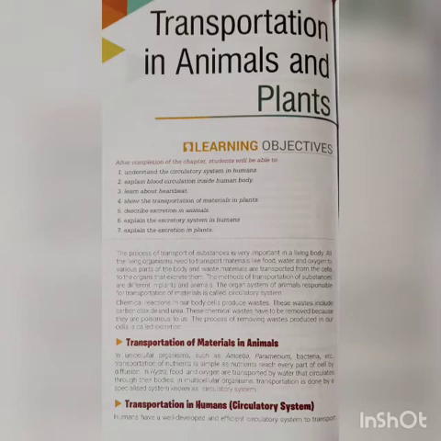materials such as food, oxygen, and water to different parts of the body, as well as the waste materials which are produced after the digestion of the food. They also get transported from the cells to the organs specially made for excretion. So students, the method of transportation of substances is different in plants and animals.